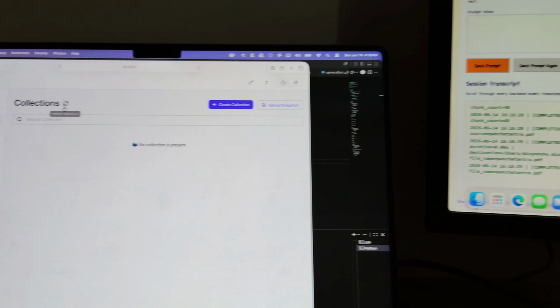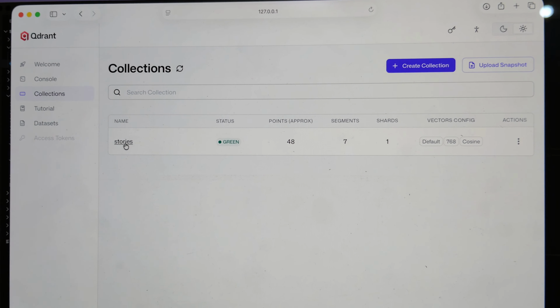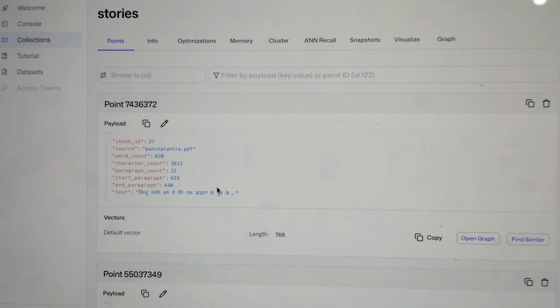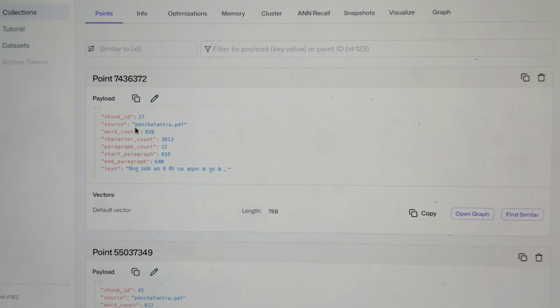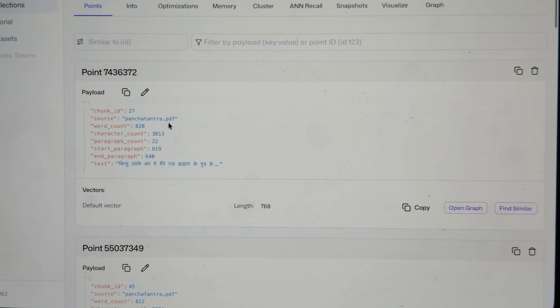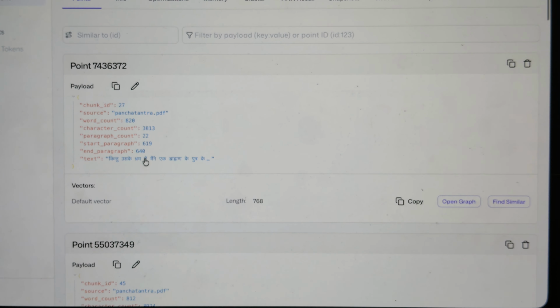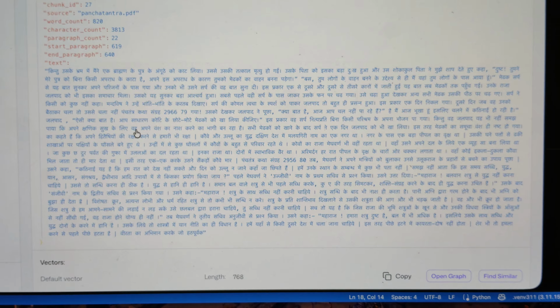Okay, so previously there was no collection in the database. Now if I refresh it, there is a new collection, stories, and it has several chunks that I have just created. For example, if I show you the first chunk, the ID is 27, the source is panchtantra.pdf, then the word count, the character count, paragraph count, and after that we have the exact payload, the exact paragraph that I have just stored.